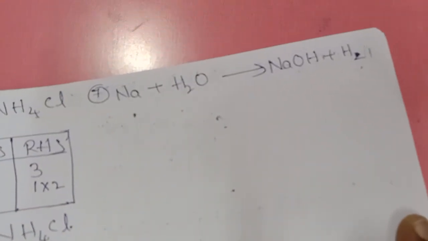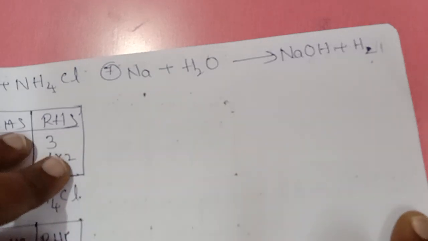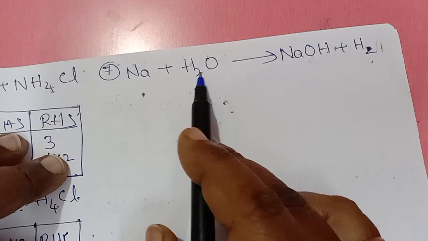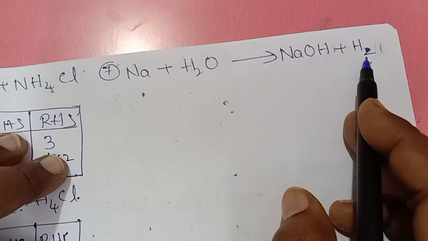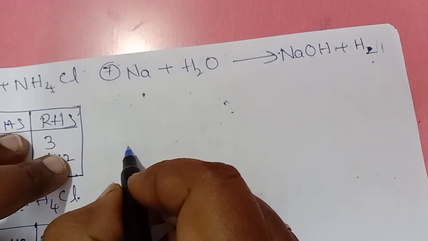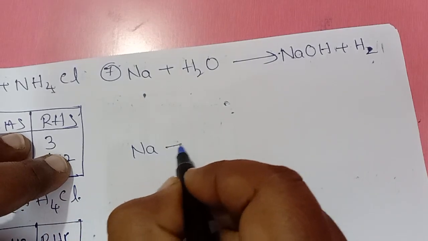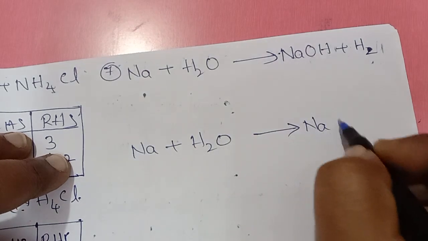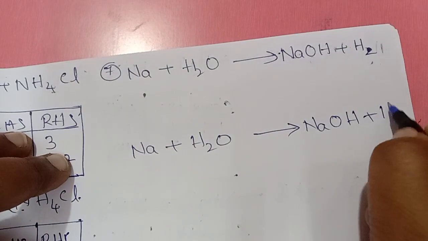So this is your homework. Try to complete it. So simple one only I gave. Sodium 1, 1. Hydrogens left side 2, right side 3. So I'll write the balanced equation. Only answer I am writing. Remaining is your homework. Practice at home. Plus H2.